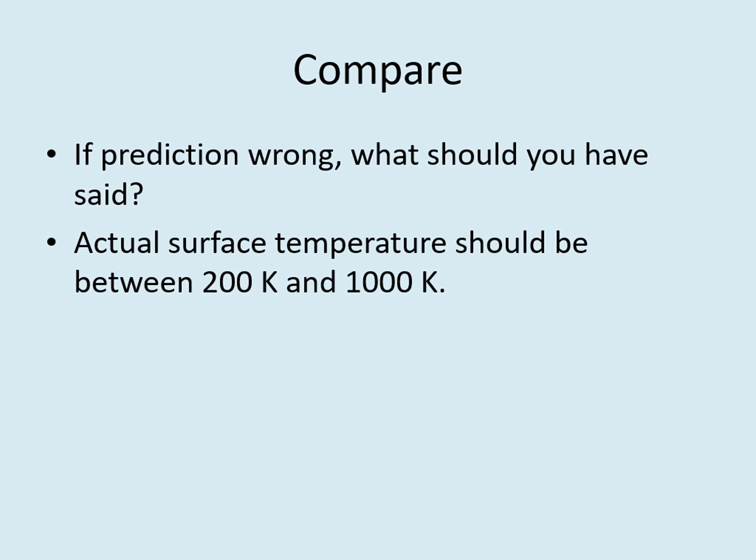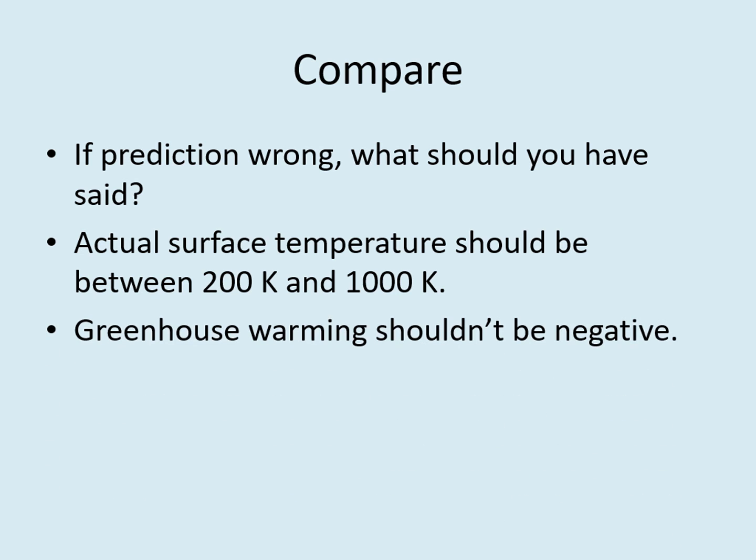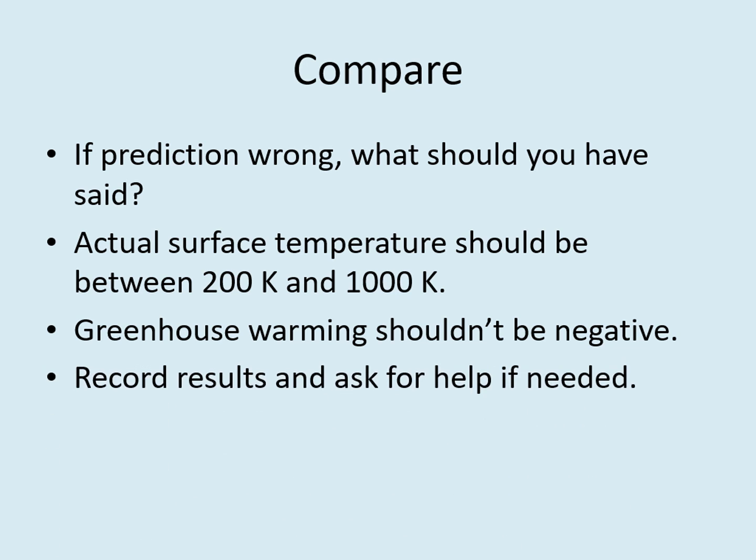Also, the amount of greenhouse warming shouldn't be negative. It's possible for the greenhouse warming to get down to -1 Kelvin because of rounding errors, but much below that suggests a problem with the calculations. So say whether or not the results match up here. If you're not sure, feel free to ask for help.